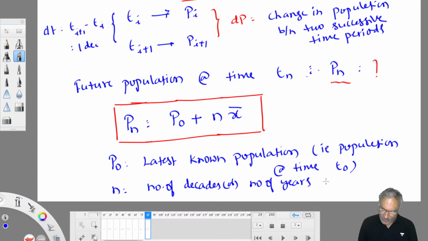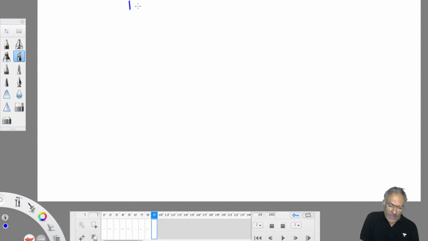So this n value, how to work out? It is nothing but Tn minus T naught. If you take Tn minus T naught, you will get number of years, because one decade is equal to 10 years. So how to convert years into decades? So n is equal to Tn minus T naught. So this is in terms of years.